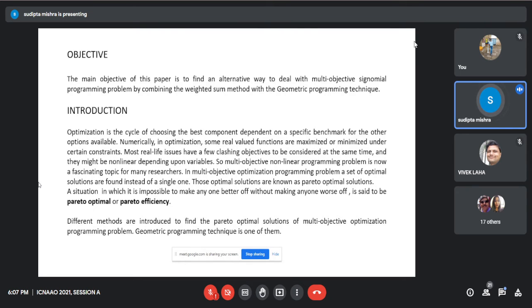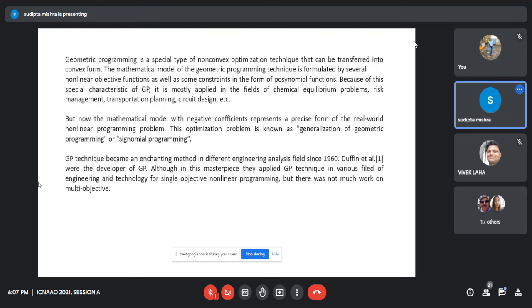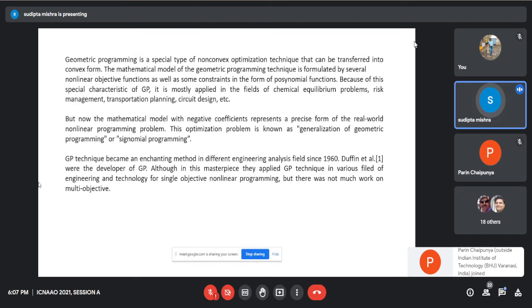Geometric programming technique is one of them. Geometric programming is a special type of non-convex optimization technique that can be transformed into convex form.